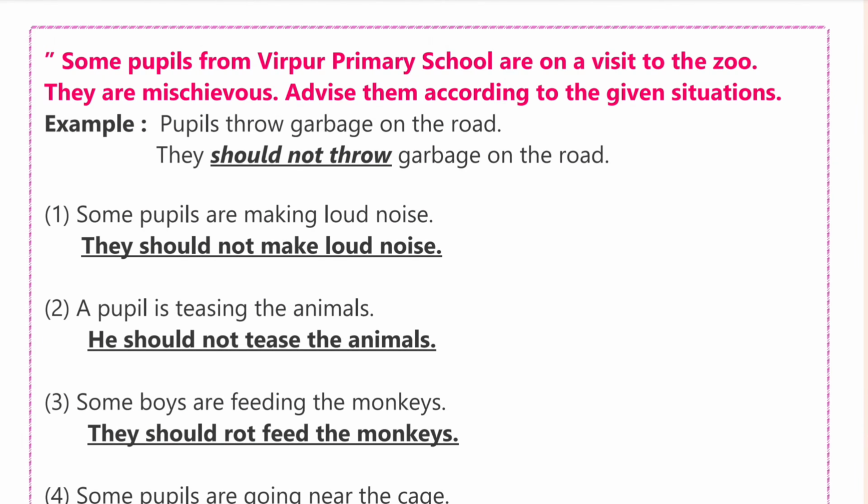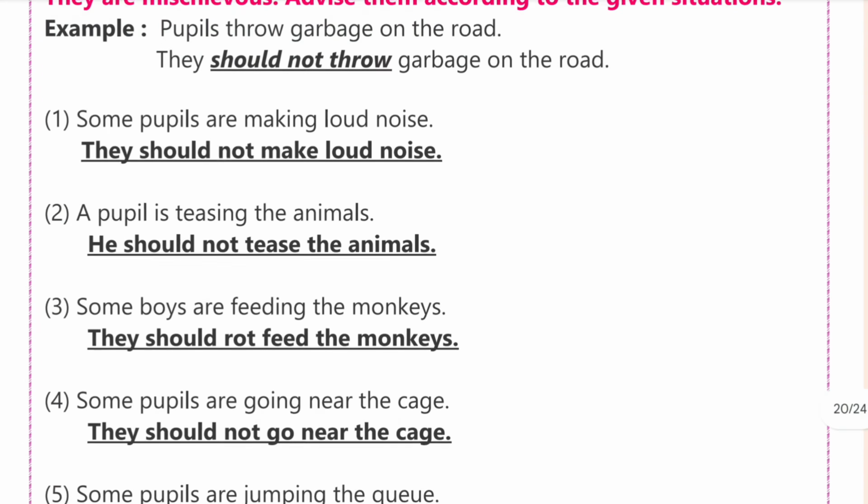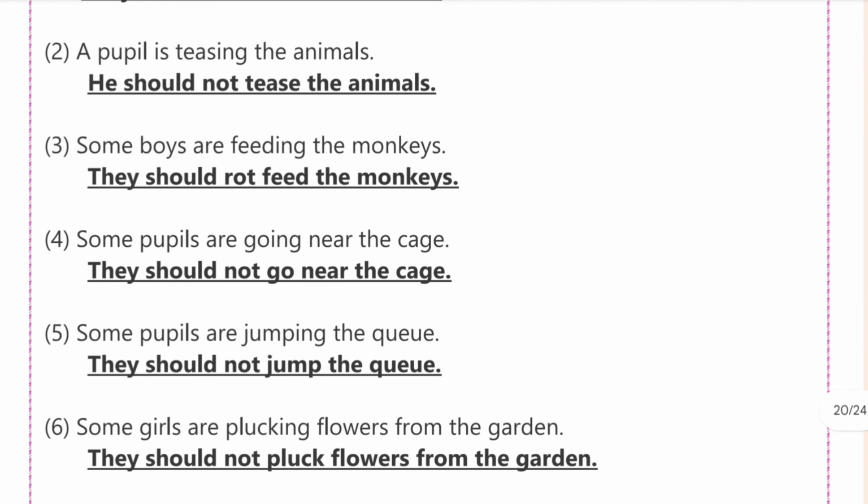Some pupils from Virpur Primary School are on a visit to the zoo. They are misbehaving. Advise them according to the given situation. Example, pupils throw garbage on the road. They should not throw garbage on the road. First, some pupils are making loud noise. They should not make loud noise. Second, a pupil is teasing the animals. He should not tease the animals. Third, some boys are feeding the monkeys. They should not feed the monkeys.